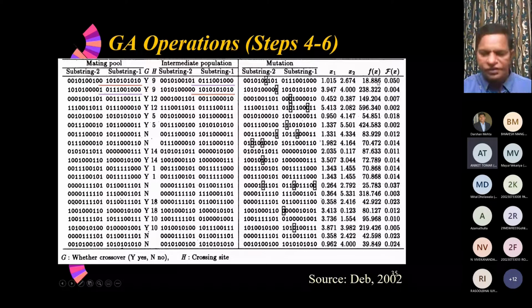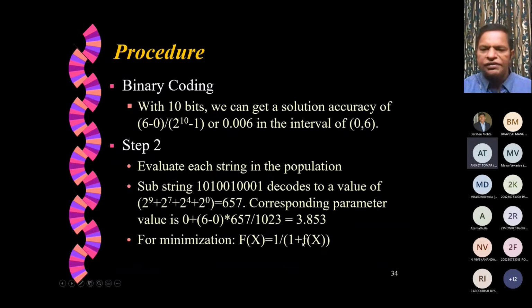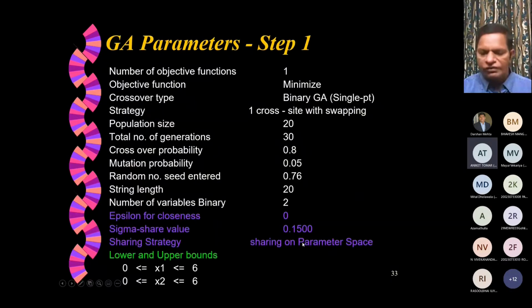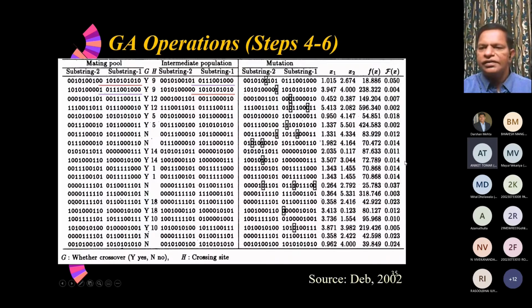Invert it using this expression, you get the value like this. So this is the thing that has to be maximized, or this has to be minimized. We try to identify based on this fitness value. We rank these members and call it the next mating pool.